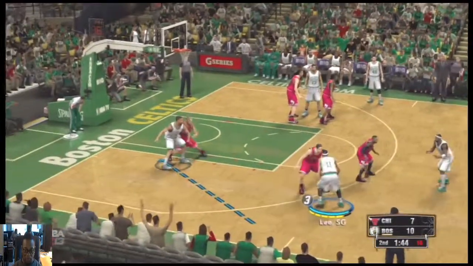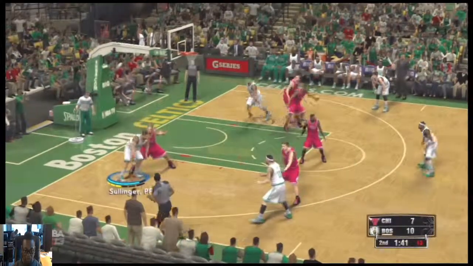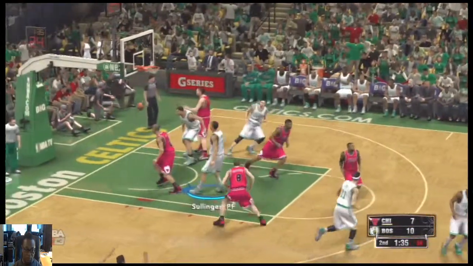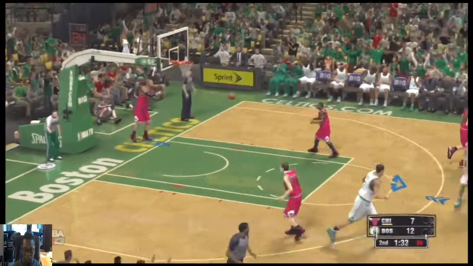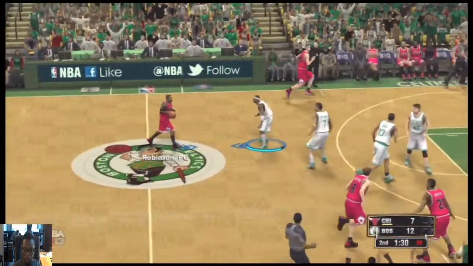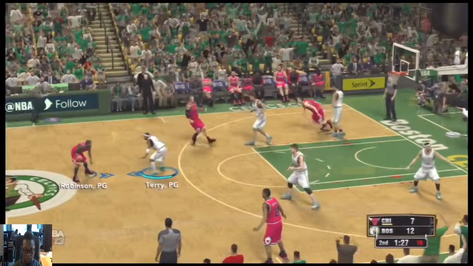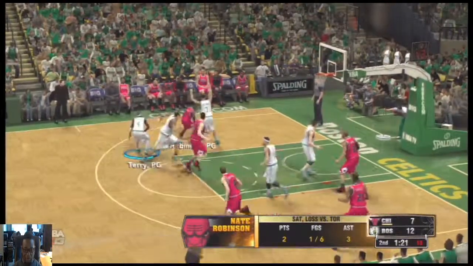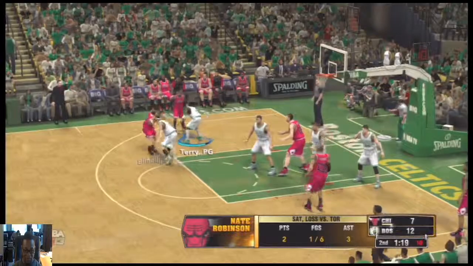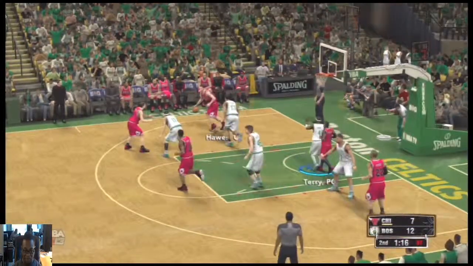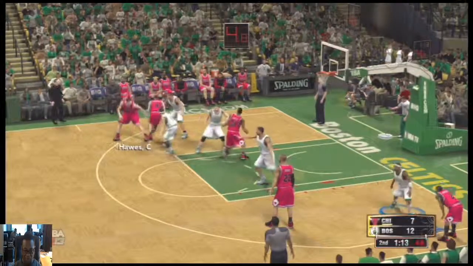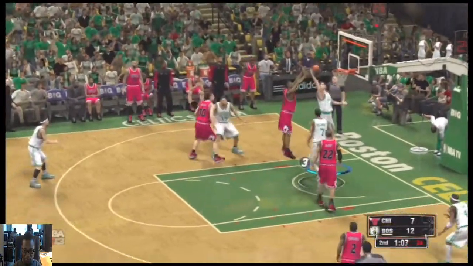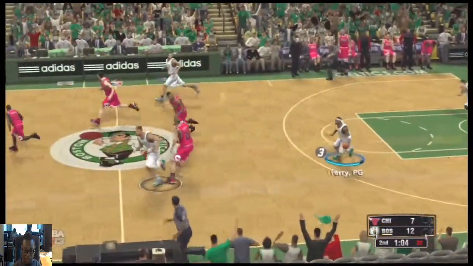Here's Terry. Still looking to get on the scoreboard. Lee kicks to Sullinger. Working on Gibson. Open look. Count that one. 1:31 left in the first half of the game. That crowd's going crazy right now. Robinson with it. He's definitely not pleased. Look at him setting all those picks and screens. He dishes it to Bellinelli. He kicks to Hawes. Clock at 6. There's the feed to Bellinelli. Fades away. Miller grabs the miss. Good boy, Miller. Celtics leading by 5.